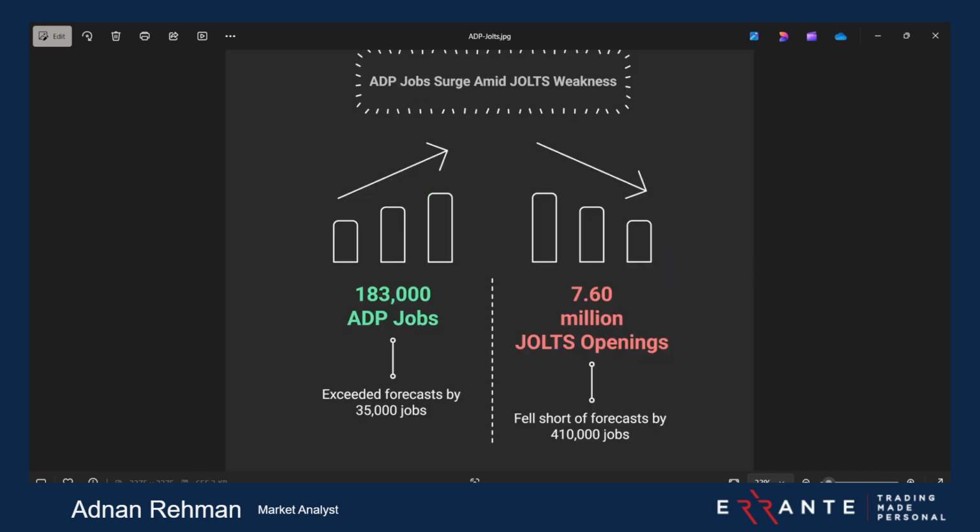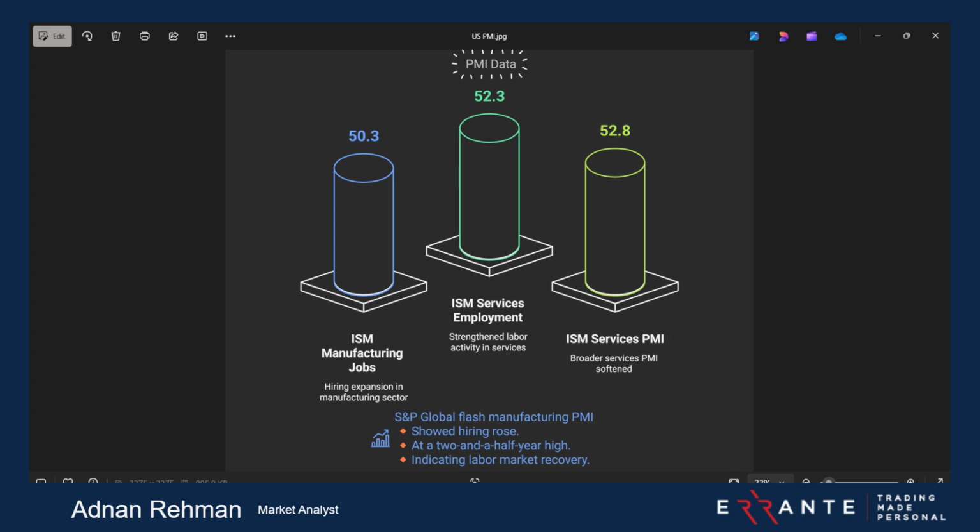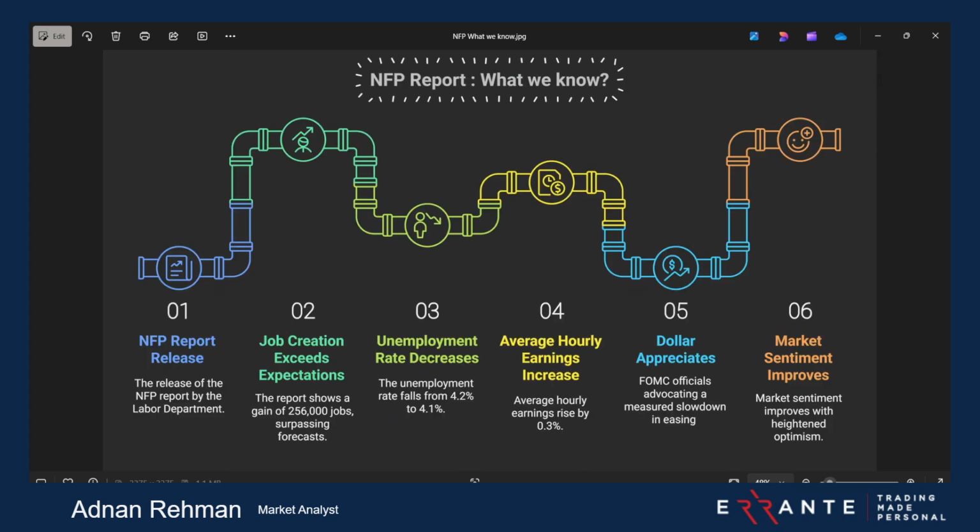We had ADP. ADP was a good one, just a little bit shy from here. And then we saw the ISM PMI, the employment side. I'm talking about the employment side, please keep this in mind. The employment side also showed us a good picture. And then the previous report was also, in a nutshell, a good one, even with these talks of a measured slowdown in easing. This was also something very important, and the tariffs story you already know. So all over in the US, everything is in a good scenario in terms of employment.